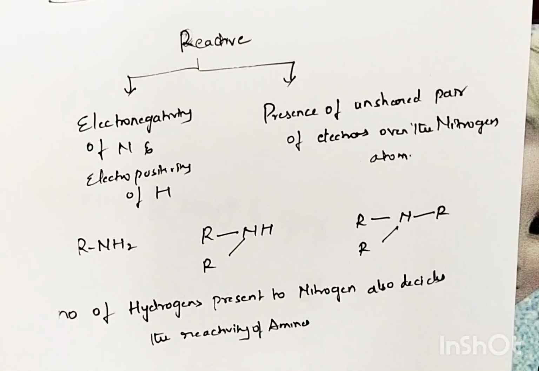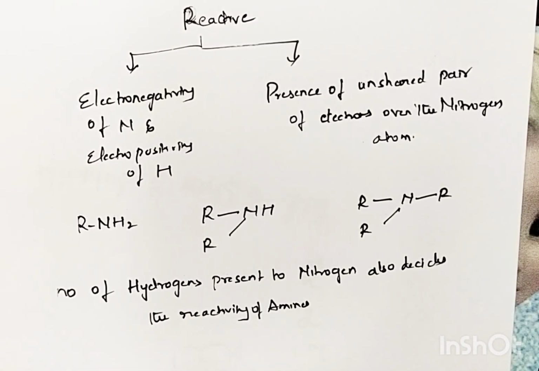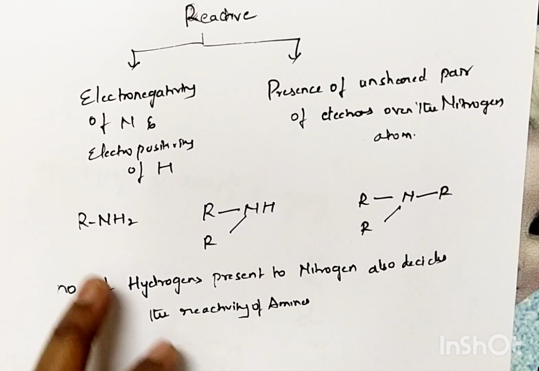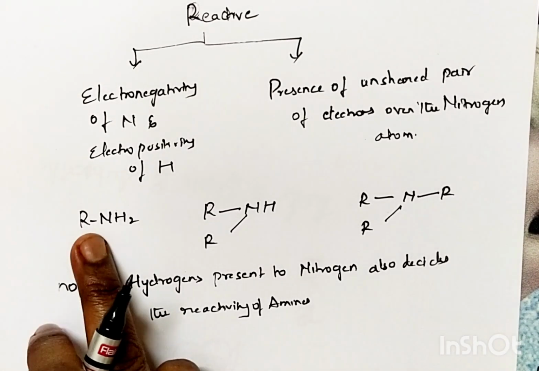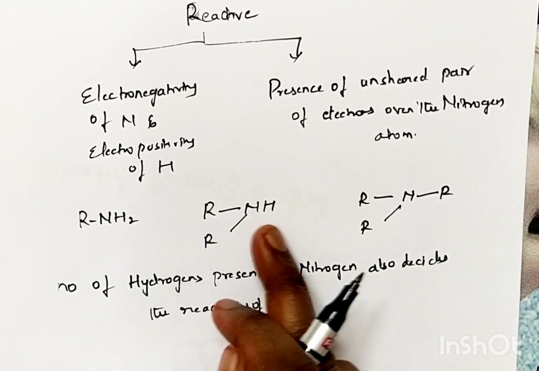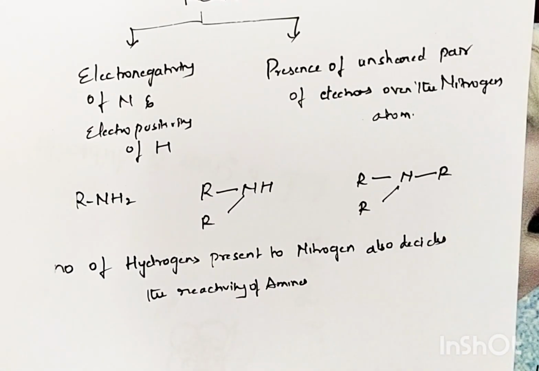So whether an amine is reactive or more reactive or less reactive depends upon two main things. One is the electronegativity difference between nitrogen and hydrogen, and the other is how many hydrogen atoms are present in the amine. Even that decides the reactivity of an amine.